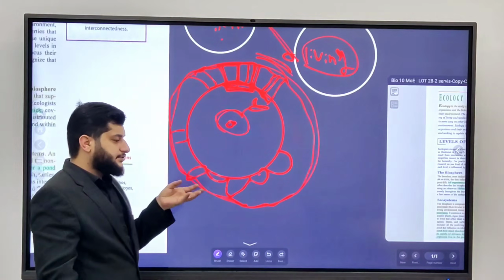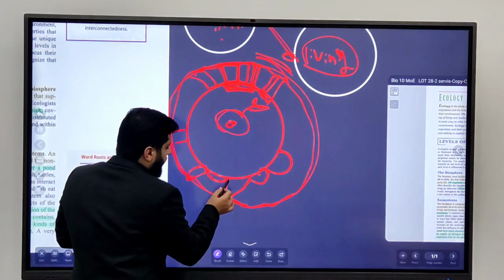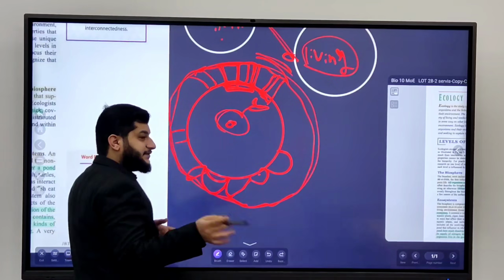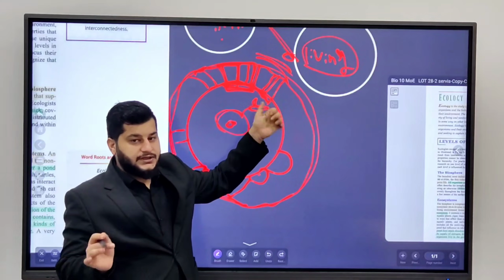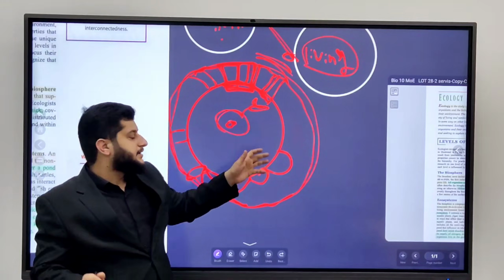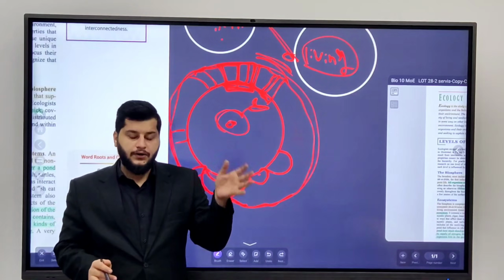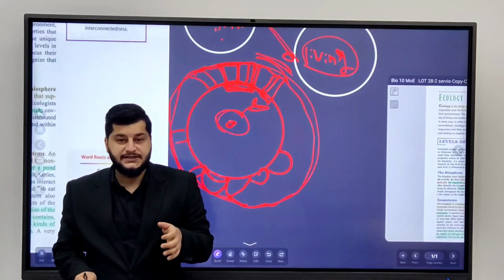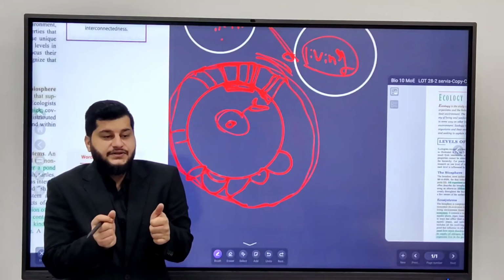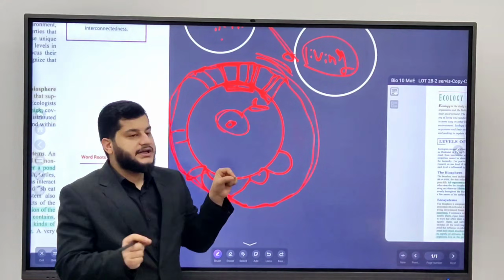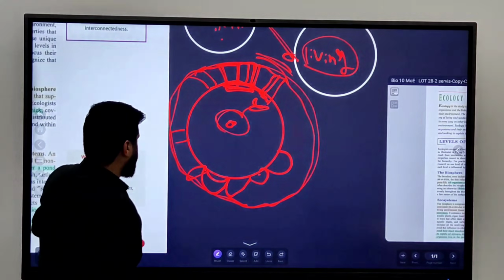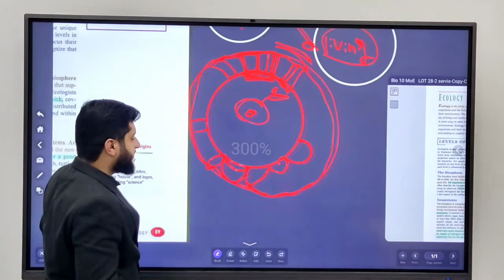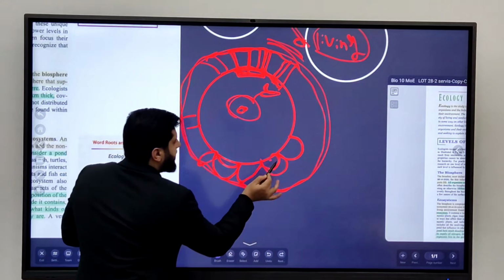Ecosystems are what? They include all non-living things and living things, like ecology, they are similar, okay? It includes all living and non-living things, but the difference in the definition is that this one is in a particular area. So it includes the interaction between living and non-living things in a particular area, okay?